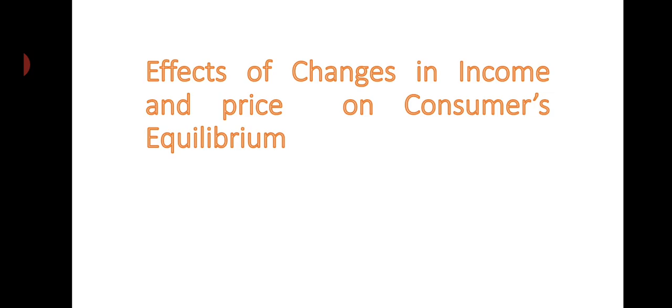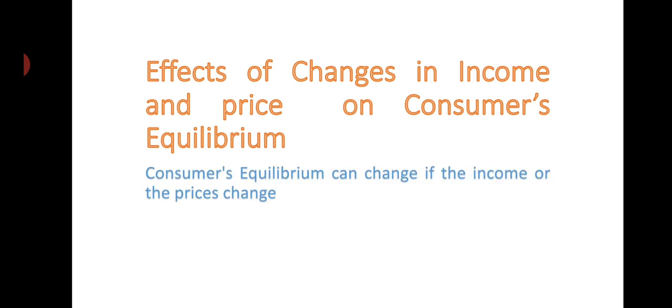Not only can income change, but prices can also rise or fall, and thus the consumer's equilibrium is affected and changed. Accordingly, the consumer's behavior and demand can also change. Let me see how the changes take place.